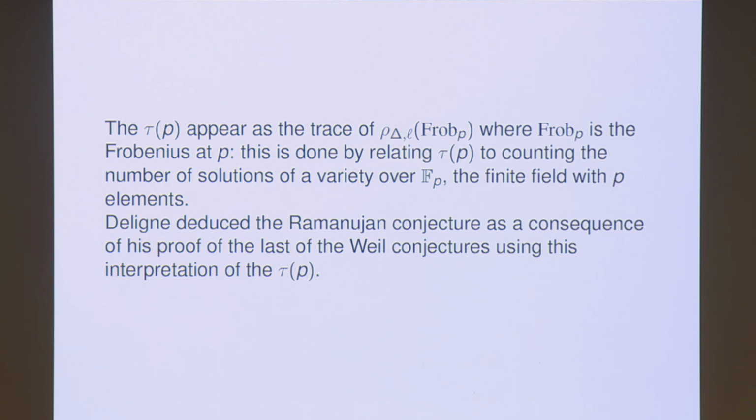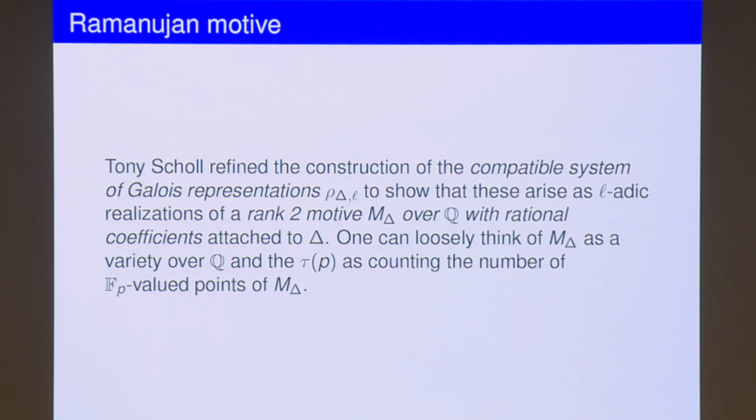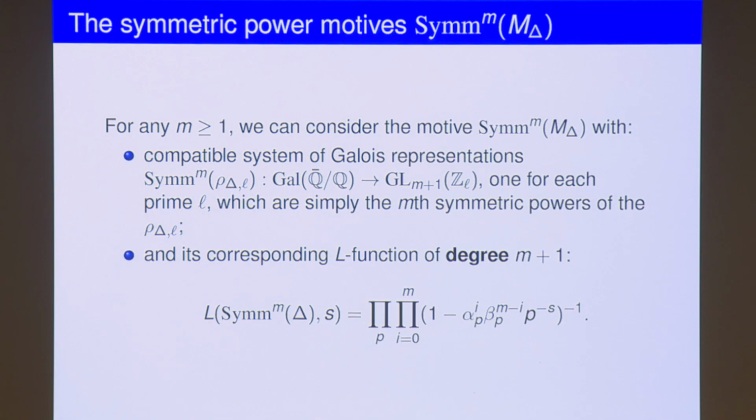All right, so it was a kind of a long story. It took 6 decades to prove this conjecture of Ramanujan. Okay, and then somehow, just to make this more precise, maybe one can say there's a motive associated to this delta function, and somehow these tau p's are counting the number of F_p valued points of this motive, right? Anyway, I'm going to just make reference to this motive as some kind of token thing. I'm not going to really explain what this motive is.